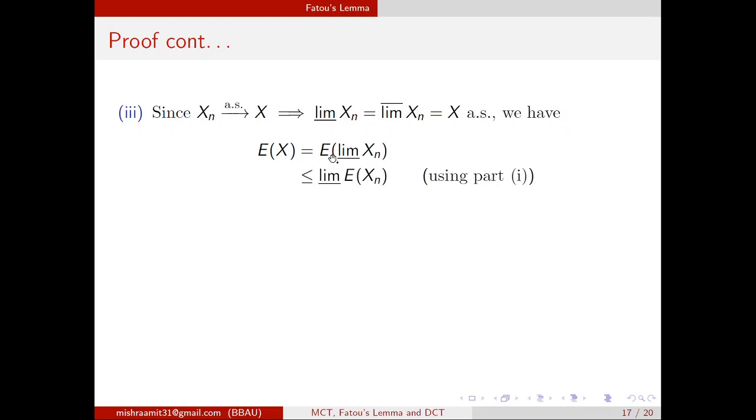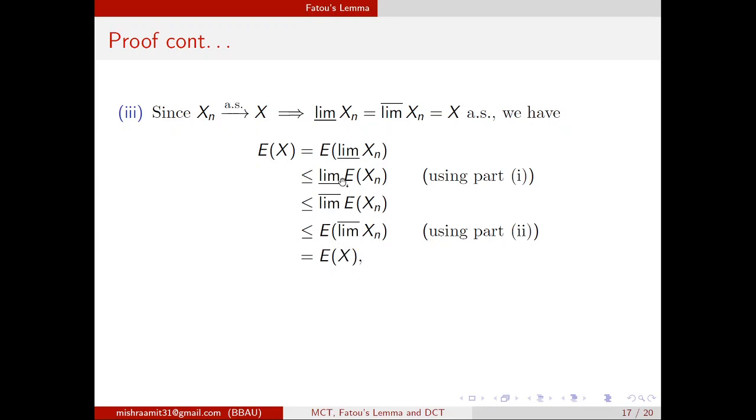Now you know from part 1 that the expected value of the limit inferior of xn is less than or equal to the limit inferior of expected xn. Then you know that the limit inferior of real numbers is less than or equal to the limit superior of those numbers. Now you use part 2, which says that the expected value of the limit superior is bigger than the limit superior of expected xn. Then you know that this expected value of the limit superior is expected x.